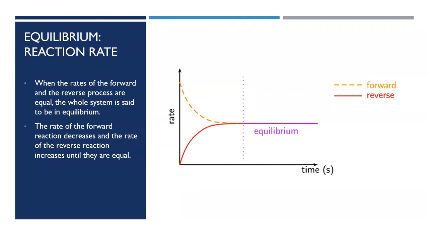So we can represent this graphically by looking at the rates of the forward and the reverse processes. We can see here for the forward reaction, the rate will decrease as the concentration of the reactants decreases, because as we use the reactants up, they will not be able to collide as frequently. We won't see as many successful collisions. However, over time, we will increase the concentration of product.